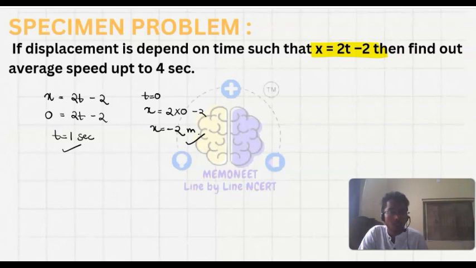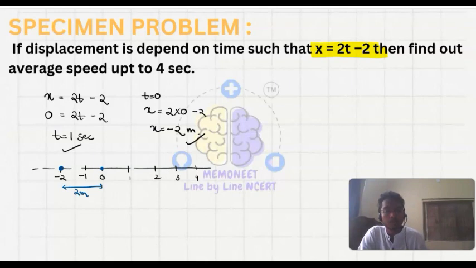So how much distance is covered? Let's say we have a number line here. This is 0, this is minus 1, this is minus 2, and this is 1, 2, 3, 4, etc. At t equals 0 the body is present here, and at t equals 1 second the body is present here. So it has covered 2 meter.